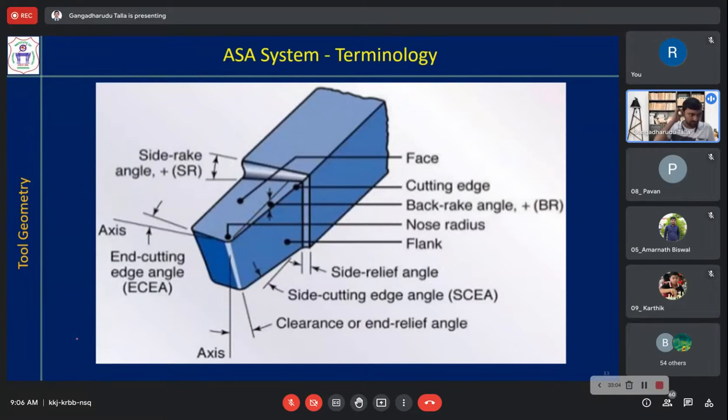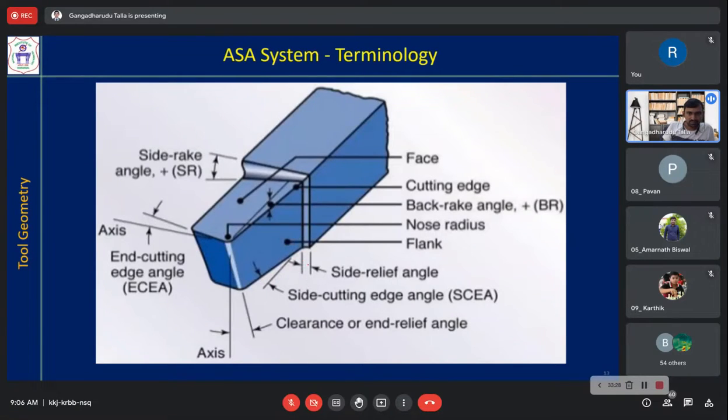Now the next is we will look at gamma x. Another clearance angle, side relief angle or side clearance angle.